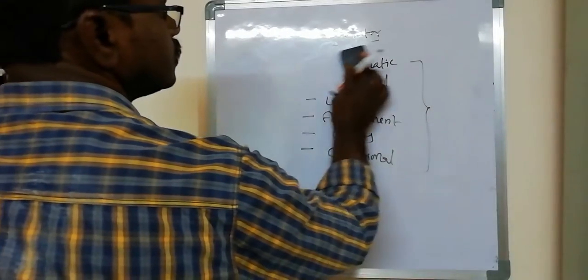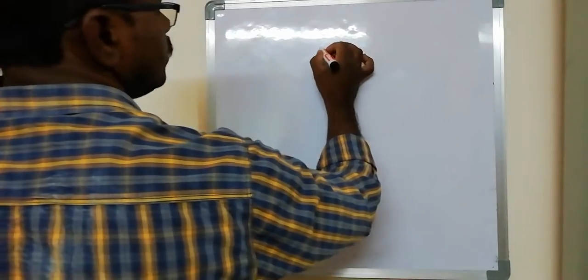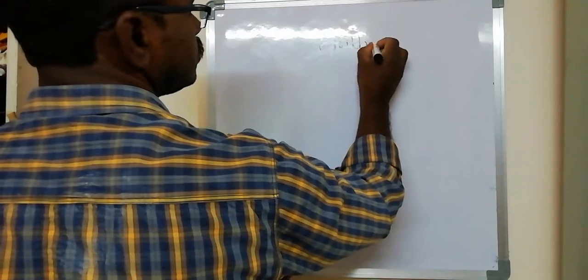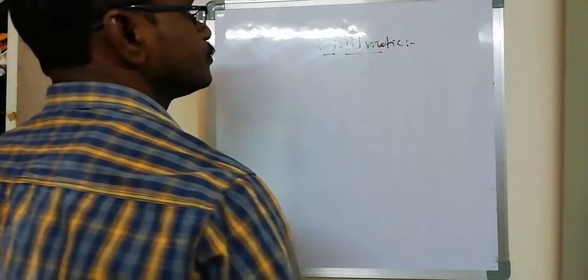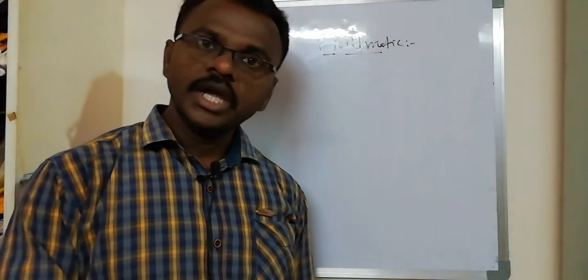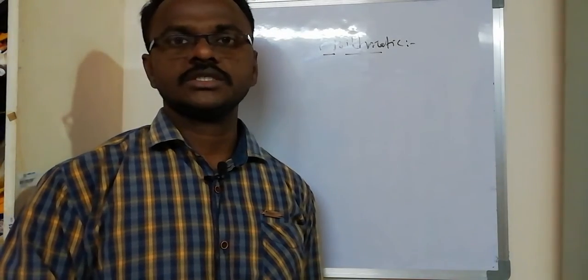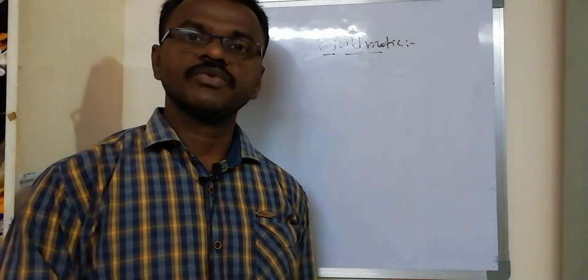What is the arithmetic operator? This operator is used to perform any arithmetic-related operations.